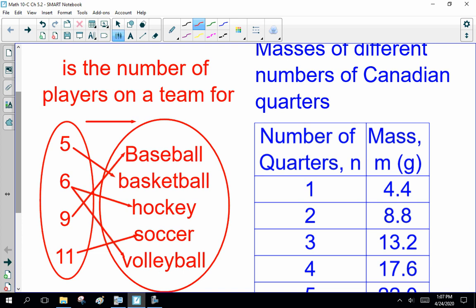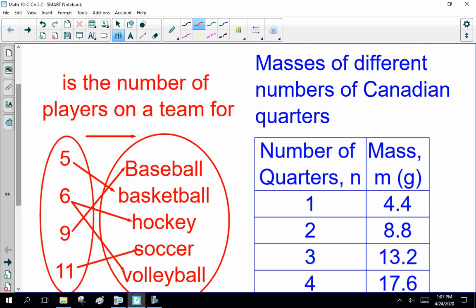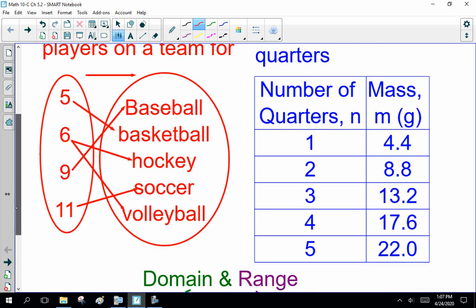This one on the right, the red one, is an arrow diagram: the number of players on a team. 4, 5 on basketball, 6 on hockey and volleyball, 9 for baseball, and 11 for soccer. And on the right is a table of values, masses of different numbers of Canadian quarters. 1 quarter is 4.4 grams, 2 quarters is 8.8, 3 is 13.2, and so on.